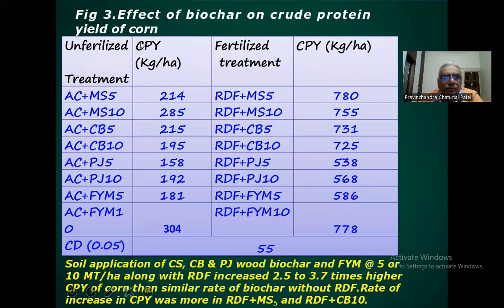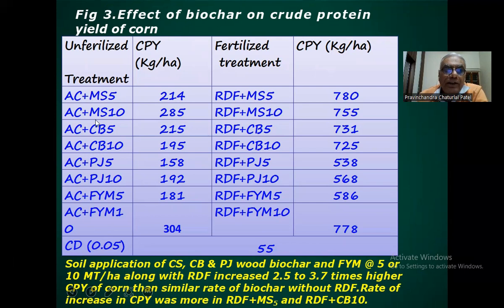Then figure 3, effect of biochar on crude protein yield of corn. So here you can see that there are 8 treatments on the left side. We are getting only 158 kg per hectare to 285 kg per hectare crude protein yield.